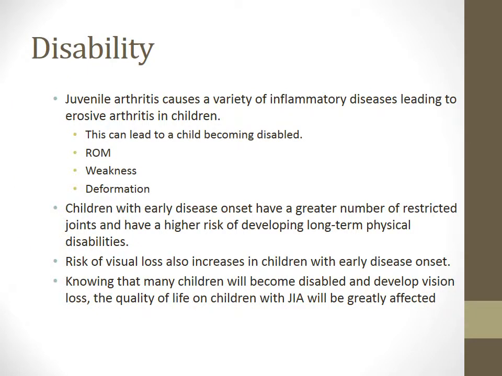Juvenile arthritis causes a variety of inflammatory diseases, leading to erosive arthritis in children. This can lead to a child becoming disabled. Children experience limited range of motion, weakness, and deformation. Children with early disease onset have a greater number of restricted joints and have a higher risk of developing long-term physical disabilities. The risk of visual loss also increases in children with early disease onset. Knowing that many children will become disabled and develop vision loss, the quality of life of children with GIA has been greatly affected.